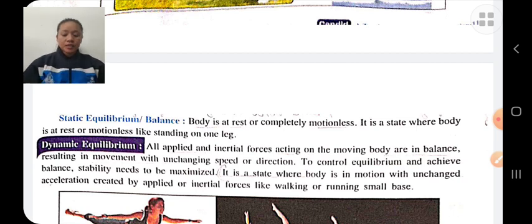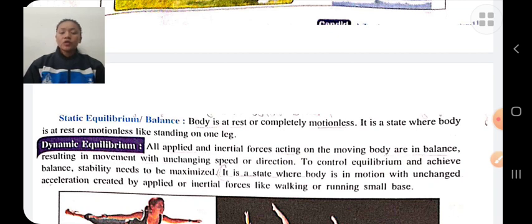Equilibrium is a condition in which one force cancels another force. Therefore, the resultant force acting on a body is zero. There are two types of equilibrium: static and dynamic. Static equilibrium means balancing the body at rest. There is no movement.